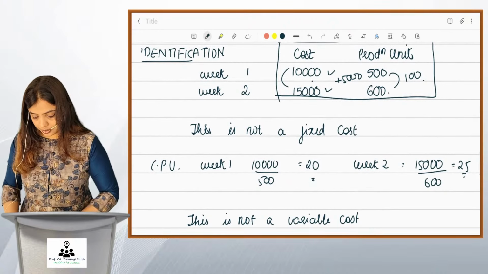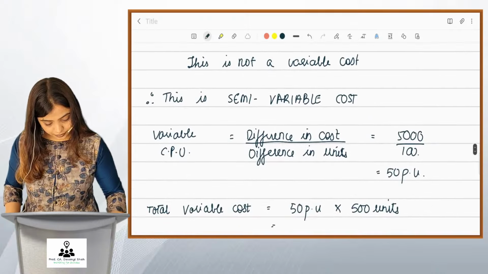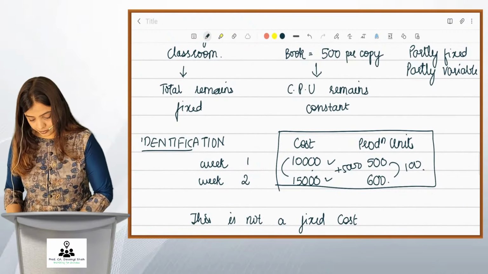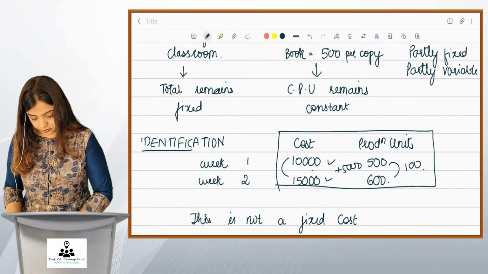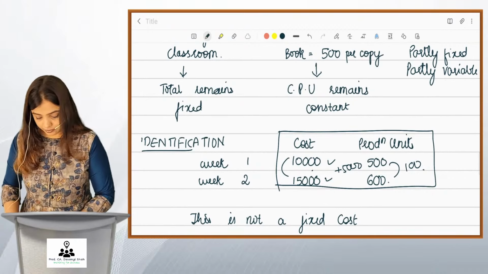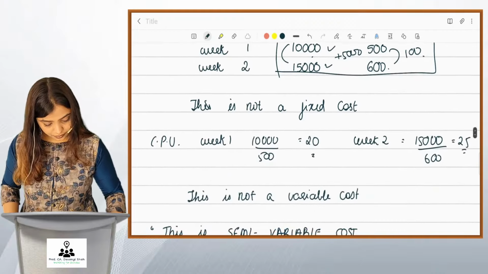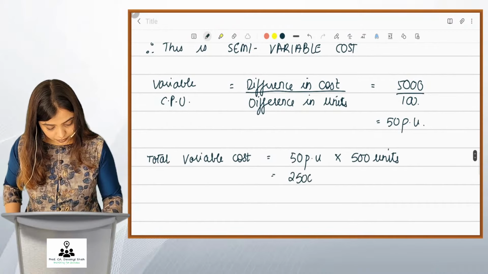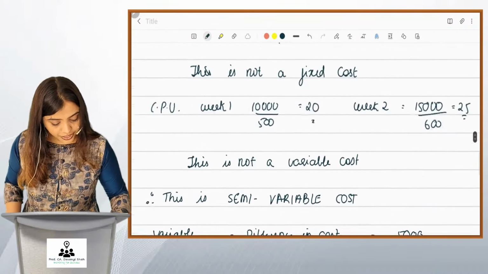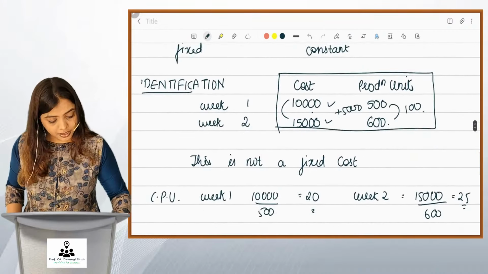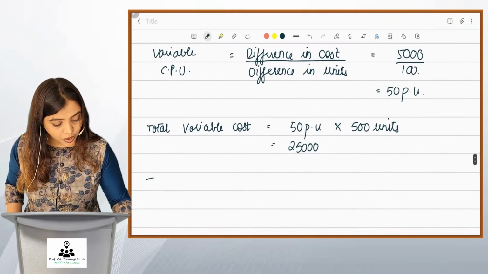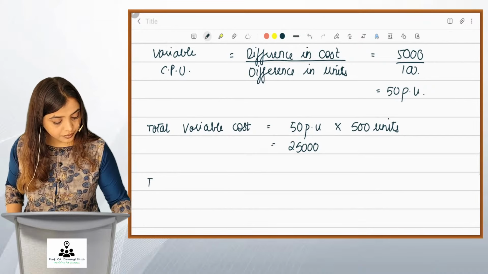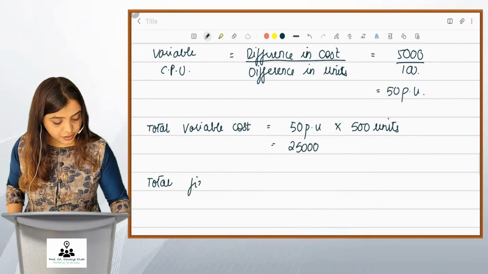Please check out what answer you're getting. $25,000 is your variable cost that is coming up. So what is your fixed cost then? Total fixed cost.